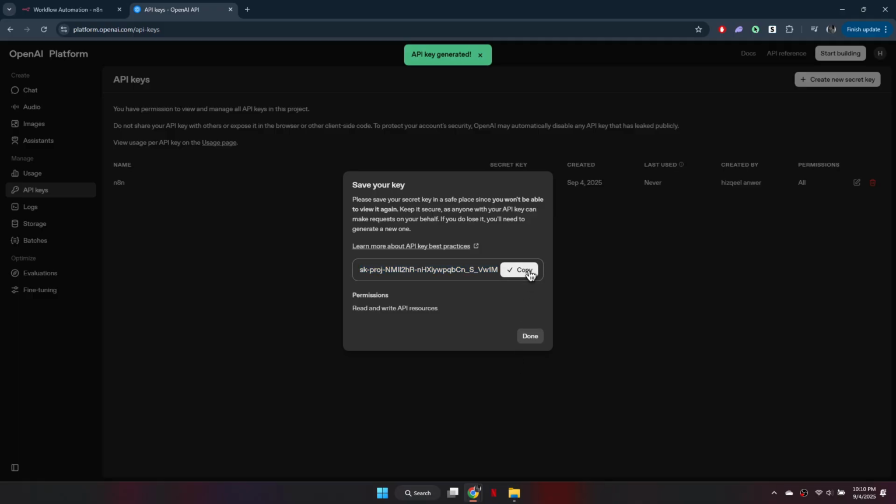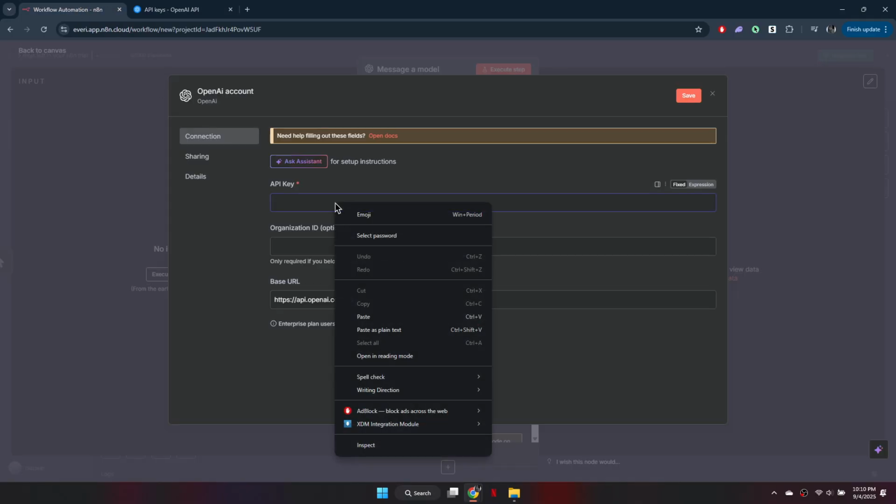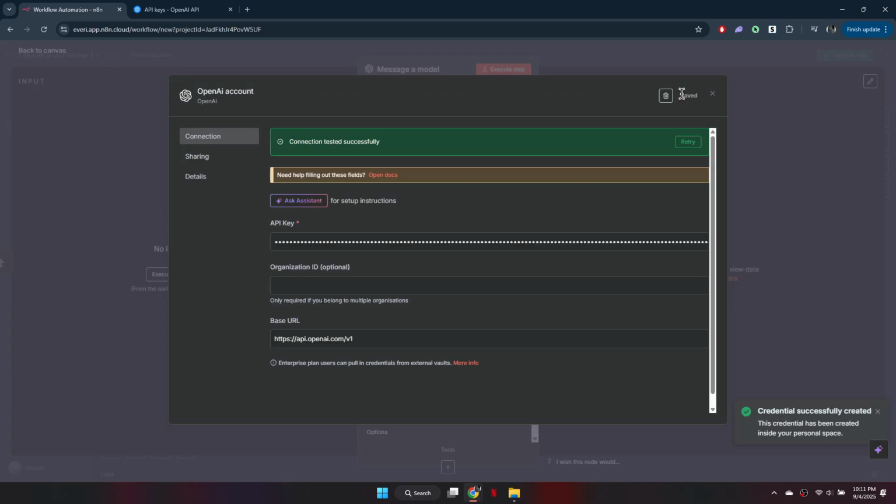Copy the key right away, since you won't see it again. Now paste it into n8n and save. If successful, you'll see Connection Tested Successfully. So that's basically how you can connect ChatGPT to n8n.